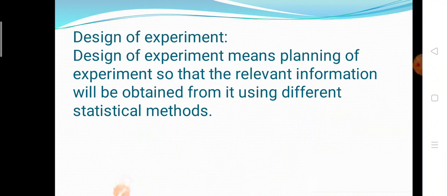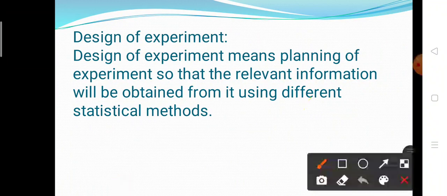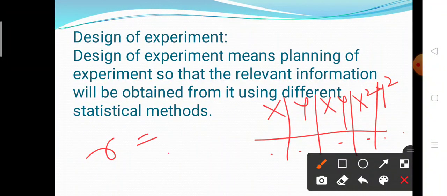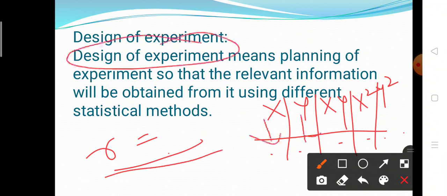Suppose, for example, finding the correlation between two variables is our experiment. So what are the steps? The first step is to define the variables x and y. Then make the columns x into y, then x square, then y square, and then find the total of all the columns and just plug into the formula, then we will get the value of correlation. So this is the planning of the experiment. This is nothing but the design of experiment. Design of experiments means the planning of the experiment, that means the steps involved in the experiment.